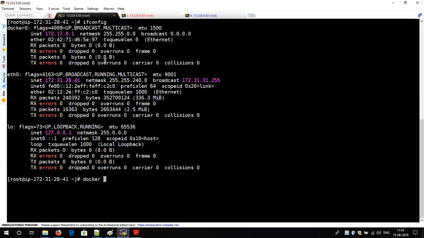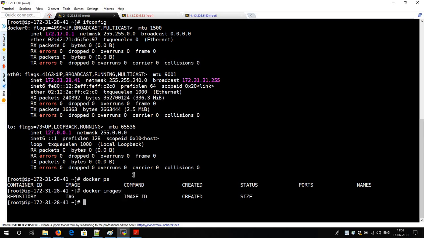So what will happen? See, I am using the docker ps command. This is the command to check whether a Docker container is there or not in your server. As of now, no container is there. I will make a separate video on creating container images in an upcoming video. Docker ps is the command to check containers, and docker images is the command to check whether Docker images are there in your system. In our system, Docker images are also not there.